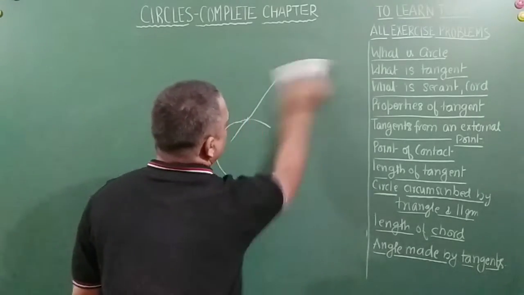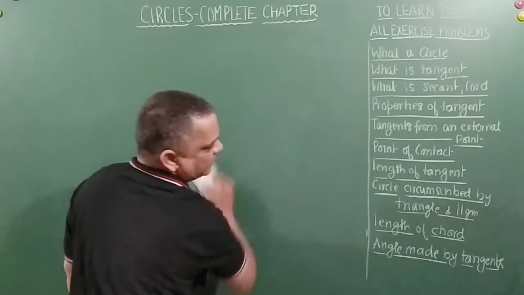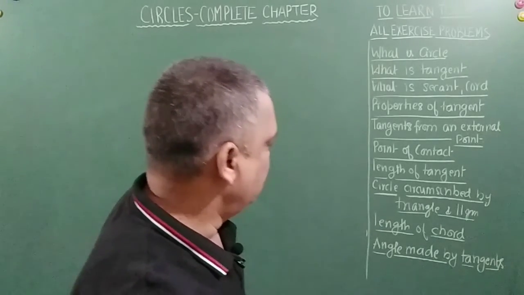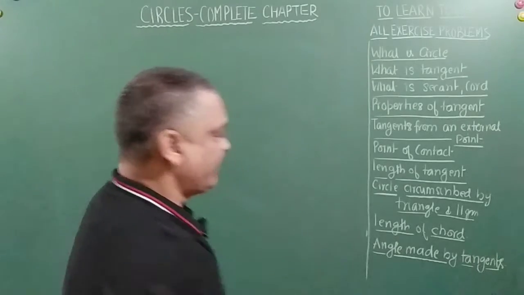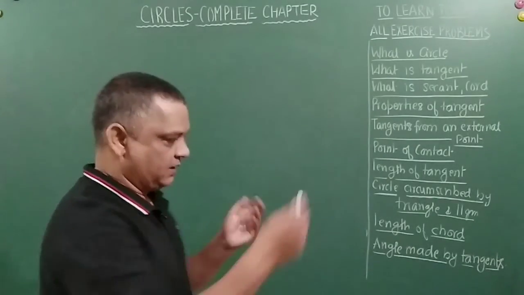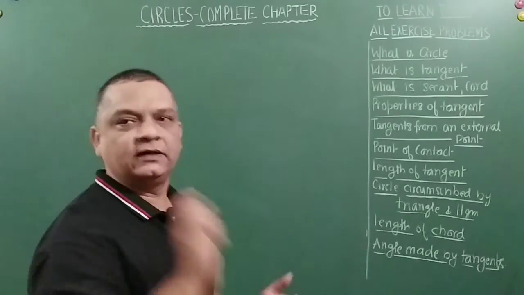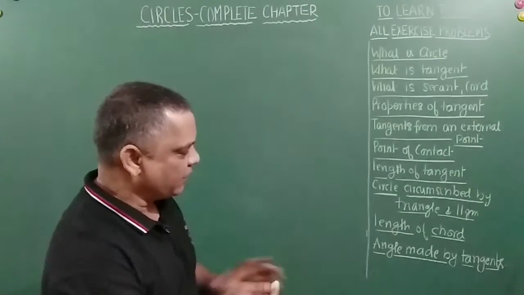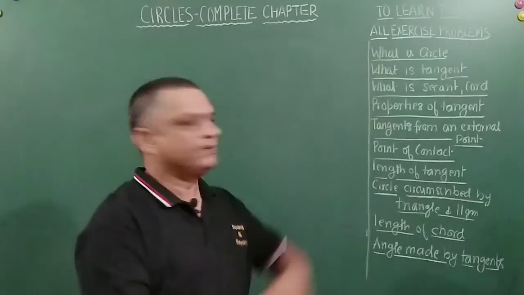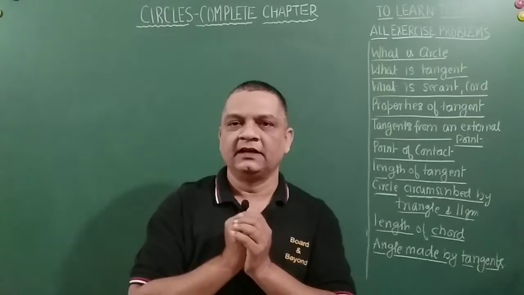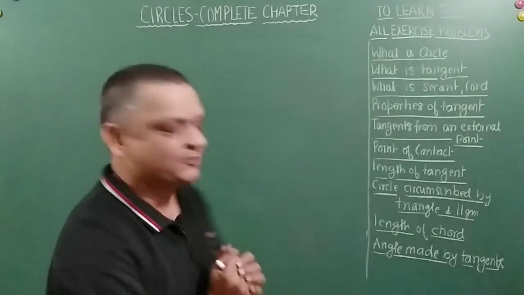Yeah. So next is point of contact. I told you length of tangent we will find out. Circle circumscribed by triangle and parallelogram. Okay. So a circle which is circumscribing a triangle or a parallelogram, length of chord and angle made by tangents, which will be clear in the problems which we take. Right, friends? So let's move on to the problem side.